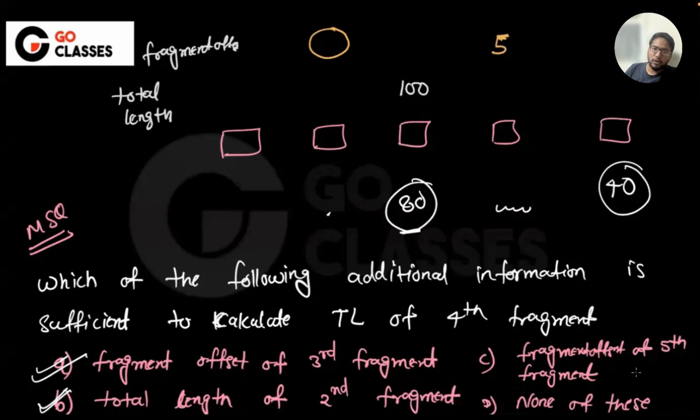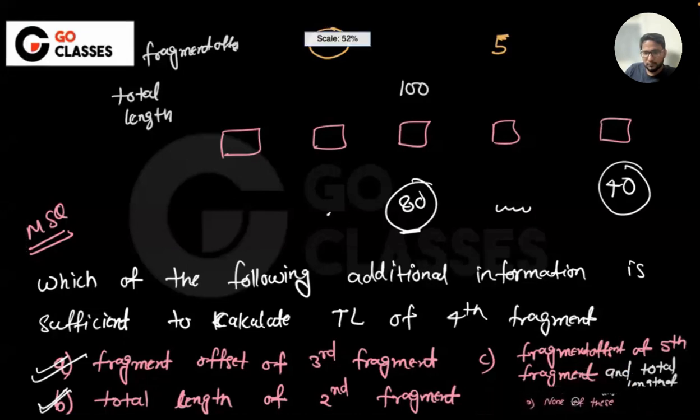No. Suppose, just for the sake of variation, I modify this: they give two pieces of information, the fragment offset of this and total length of fourth fragment.